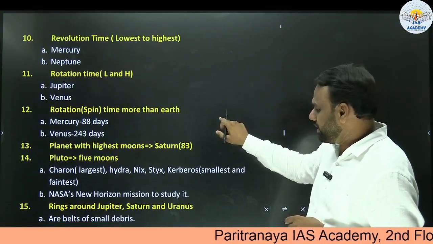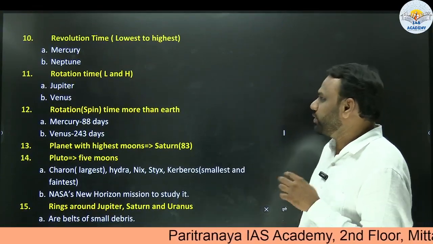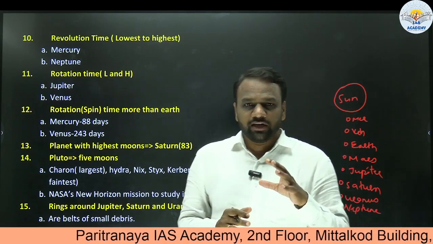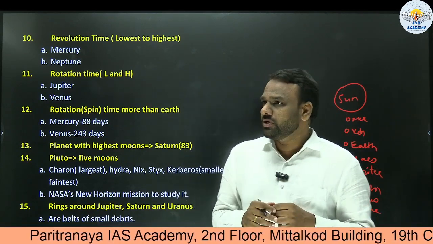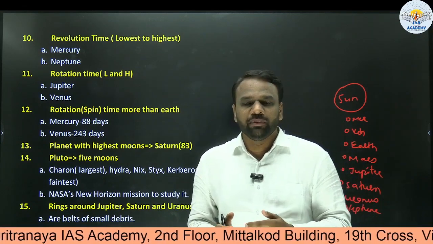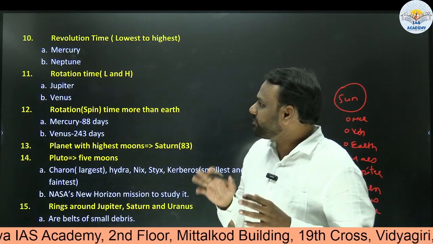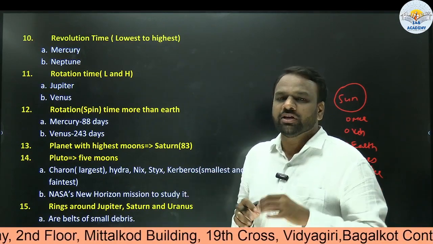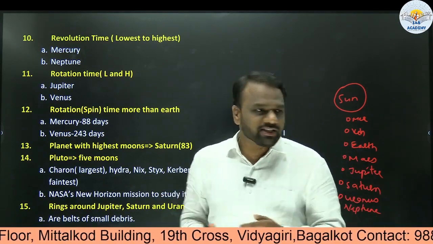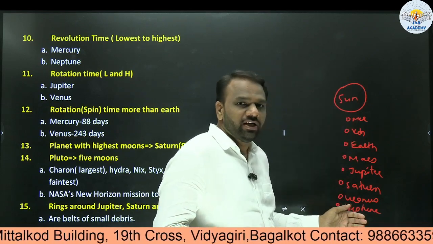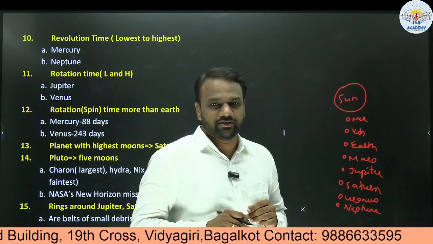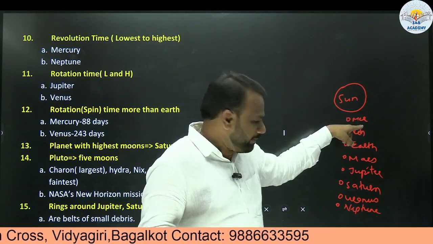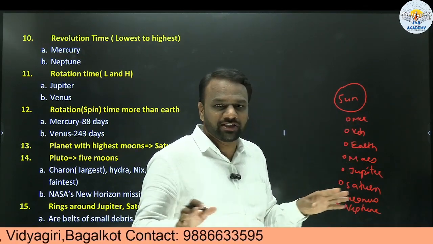Next, we have already seen the difference between revolution and rotation. Now, out of curiosity, UPSC generally focuses on curiosity-type questions. Among the eight planets we have listed, which planet has the lowest revolution time and which has the highest? This is very obvious. As the distance from the Sun increases, the revolution time also increases. Mercury will have the lowest revolution time and Neptune will have the highest.